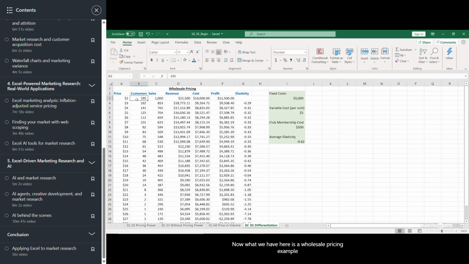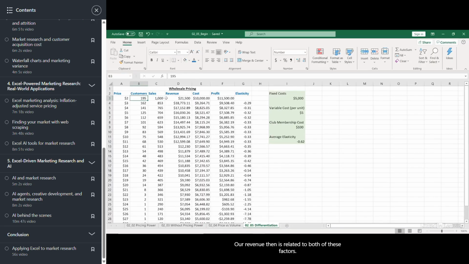Now, what we have here is a wholesale pricing example where we've got the equivalent of a price club. We've got a particular product that's being sold. We've got a number of customers, and each of these customers pay a club membership cost of $100. Now, based on the number of customers, we also have some sort of number of sales. The number of units sold is going to be a function both of the number of customers and of the number of units that each customer chooses to buy.